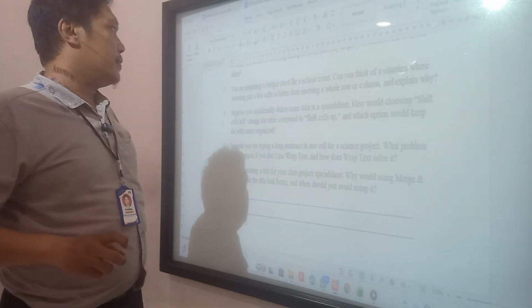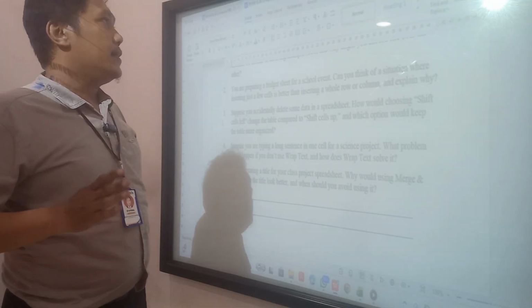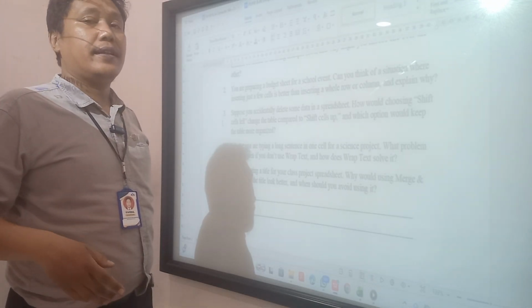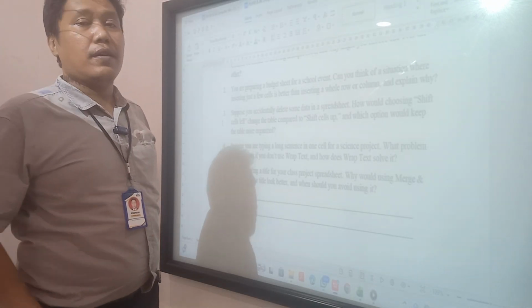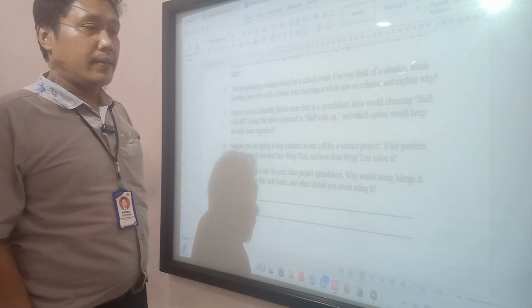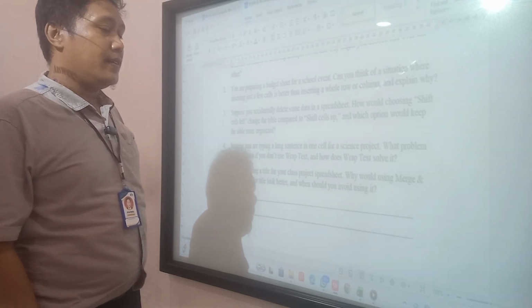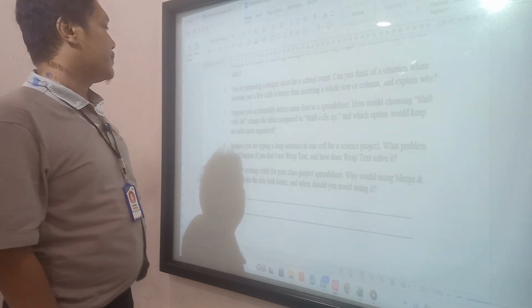If we insert a cell, the new cell will appear to the left of the cell we select, or above the cell. So we don't have a whole column. Yeah, only some cells. Next.